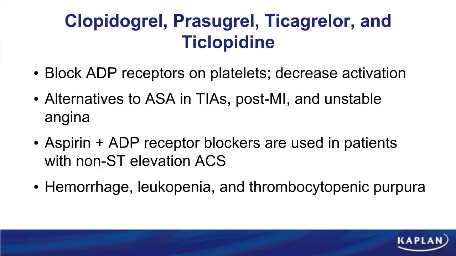The ADP receptor blockers have a common ending for their names. That would be grel: clopidogrel, prasugrel, and ticagrelor. Not quite at the end, but close enough. The one that's spelled differently is ticlopidine. And perhaps this drug is outstanding because, of the four, it's the least likely one for me to use. That's because of its side effects, including thrombocytopenic purpura.